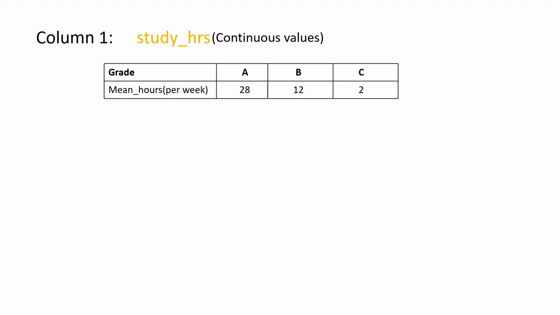Okay, so column 1 was our study hours, and this will be a continuous variable, we already spoke. For generating a column for a continuous variable, we mostly use a Gaussian distribution. Now why Gaussian? Because most of the time in this world, most of the processes are Gaussian processes. Most, I'm not saying all, but most. Like for example, marks in the class. Some students who are very good at studies will get very high marks, and some students will get very low marks, but the majority will lie in the center, right? So that is how a Gaussian process works.